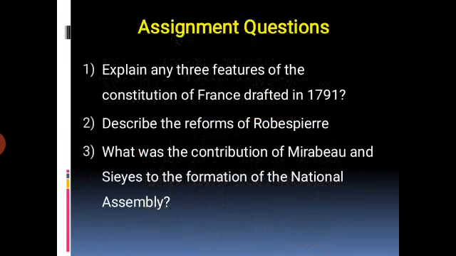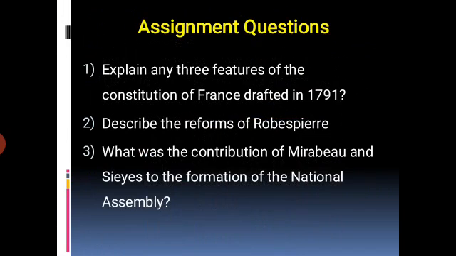Students, the last question asks about Mirabeau and Sieyès. Who were they? Listen. Mirabeau and Abbé Sieyès were representatives of the Third Estate. Mirabeau was born in a noble family, but discarded his feudal privileges, and Sieyès was originally a priest. He wrote an influential pamphlet called 'What is the Third Estate?' This pamphlet was written by Sieyès. So they were representatives of the Third Estate.